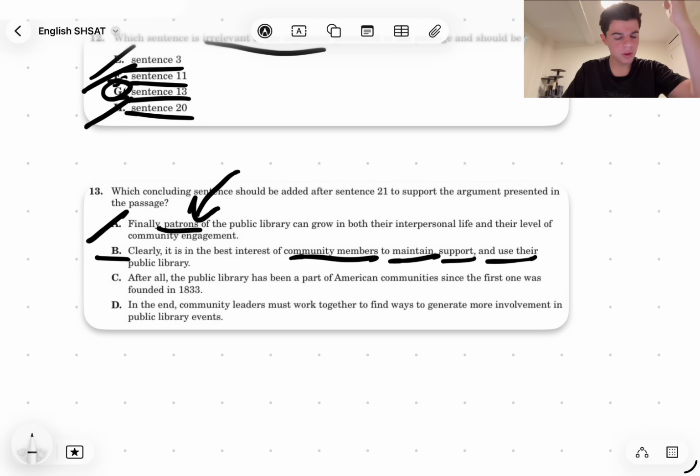C: After all, the public library has been a part of American community since the first one was founded in 1833. Well, again, this is history. This has nothing to do with the passage. It is definitely not the last sentence. So C is very clearly wrong.